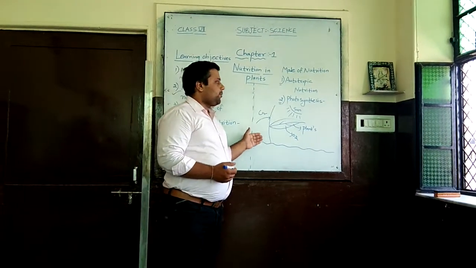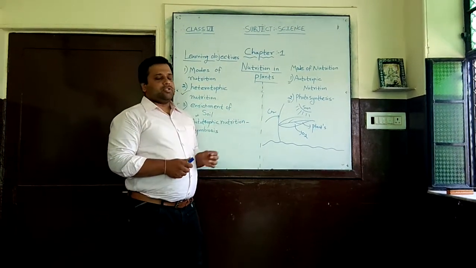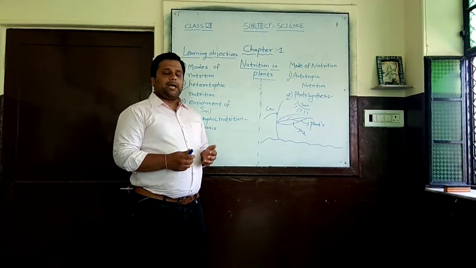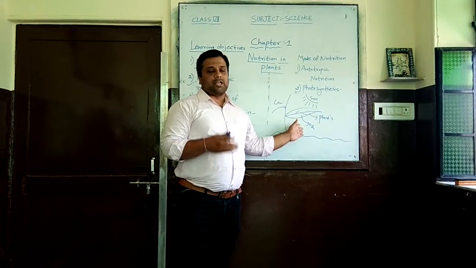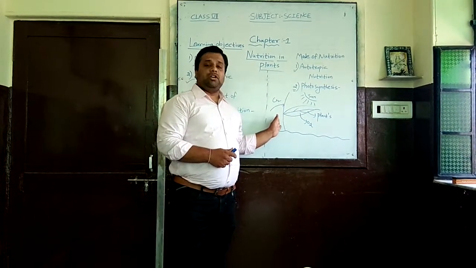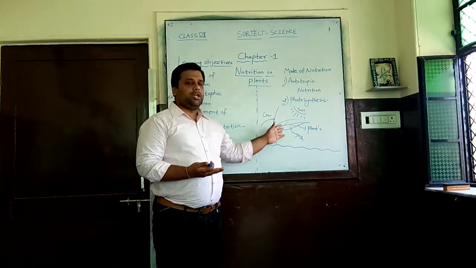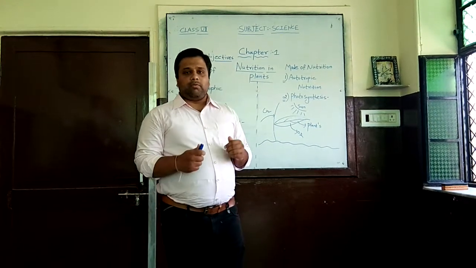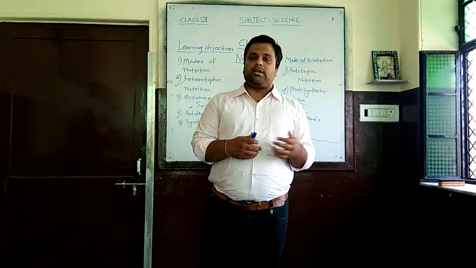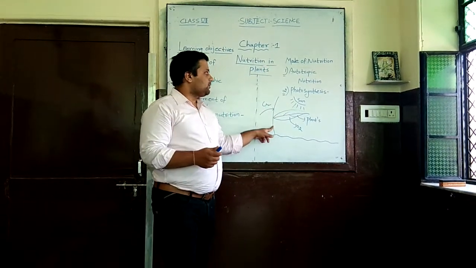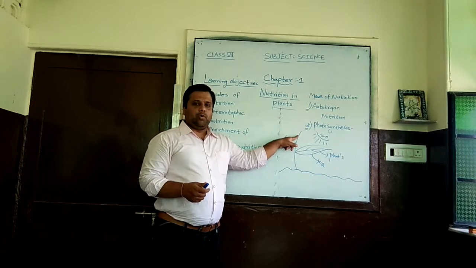The plants have a process called photosynthesis, and we know the definition of photosynthesis. Photosynthesis is the process by which green plants prepare their food in the presence of sunlight, and they produce oxygen from this process, which is taken in by us. But they do not require us for these things. They require only soil, leaves and fresh air. They take in CO2 from the atmosphere and release oxygen for us. That process is known as photosynthesis. Today's topic is only autotrophic nutrition and photosynthesis.